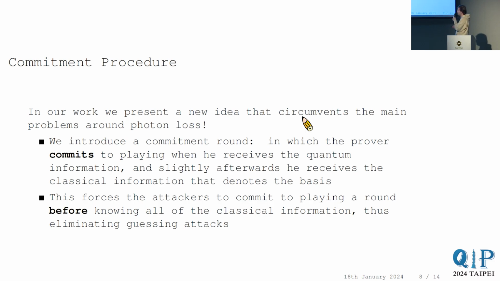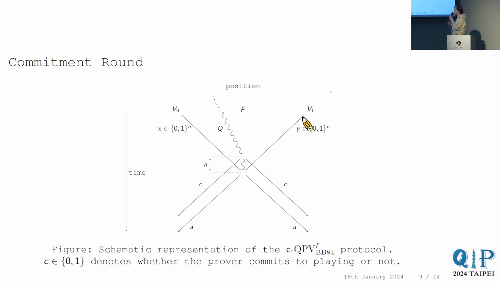Namely, we introduce a commitment round in which the prover commits to playing when he receives the quantum information, and slightly afterwards he will receive the basis information, the classical information that denotes the basis in which he has to measure. Basically, from an attacker's point of view, this forces the attackers to commit to playing a round before knowing all of the classical information. So this eliminates the idea of using a guessing attack. Of course, this is a different setting, right? So we have to see what this would mean for security proofs.